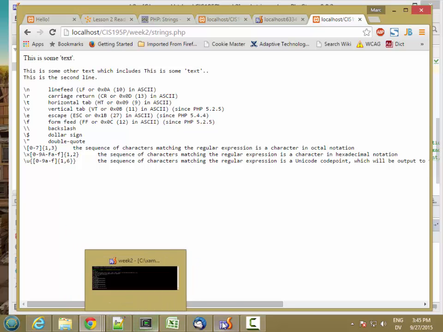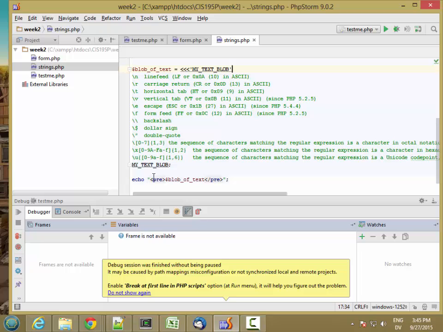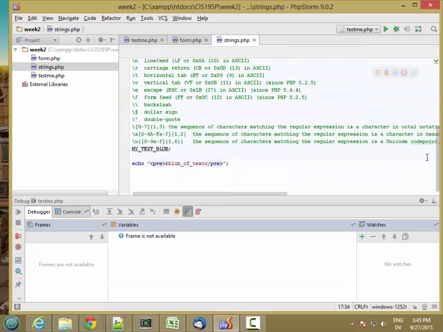So that's occasionally handy, but it's also fraught with peril because once again, if you have any extra spaces here, or if your new line character is different, all sorts of things can go wrong. So I generally stay away from these and usually use single quoted strings or double quoted strings.